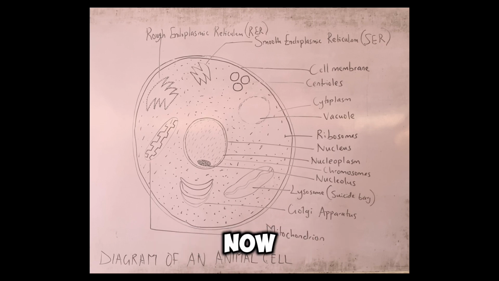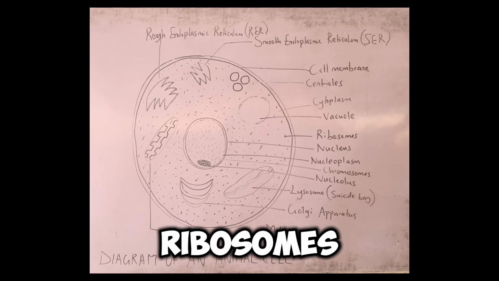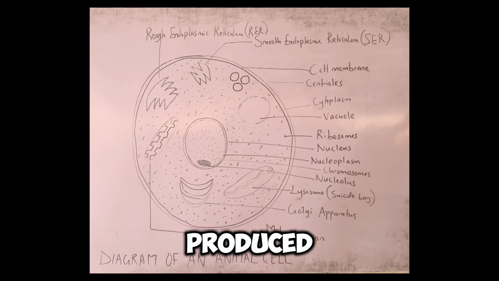This region within the nucleus is where ribosomes are produced. You can see on the screen that ribosomes are cell organelles, and they are produced in the nucleolus. Please take note of that.